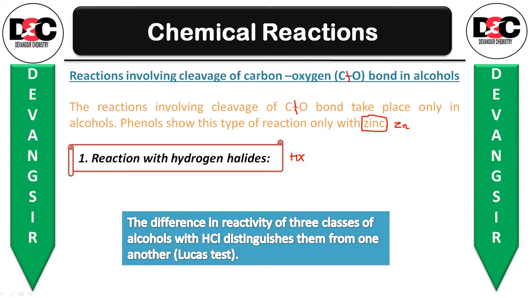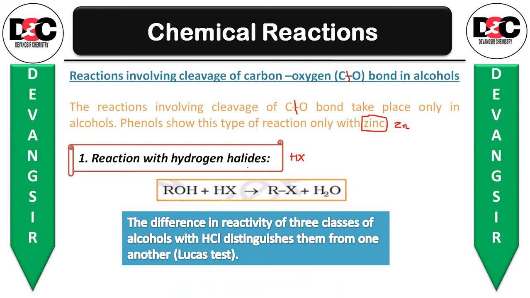Alcohol reacts with hydrogen halide, that is HX, to form alkyl halide, RX, which stands for alkyl halides, and removal of a water molecule.